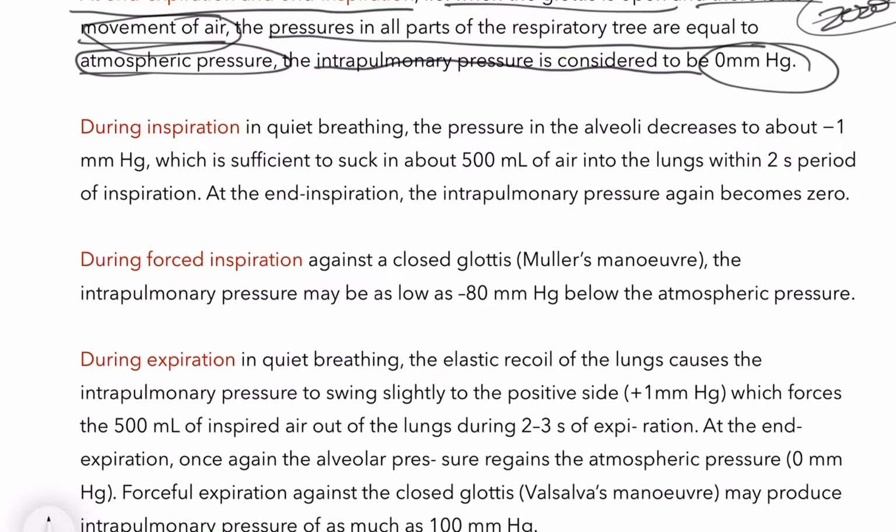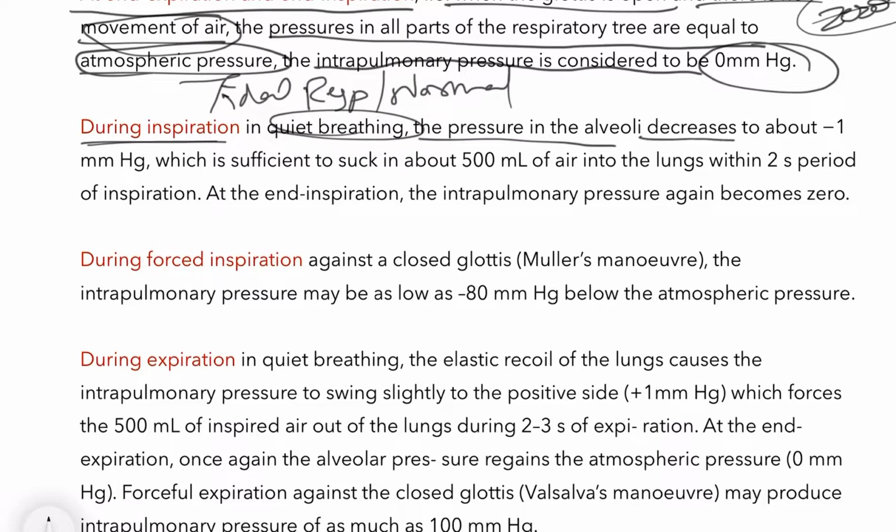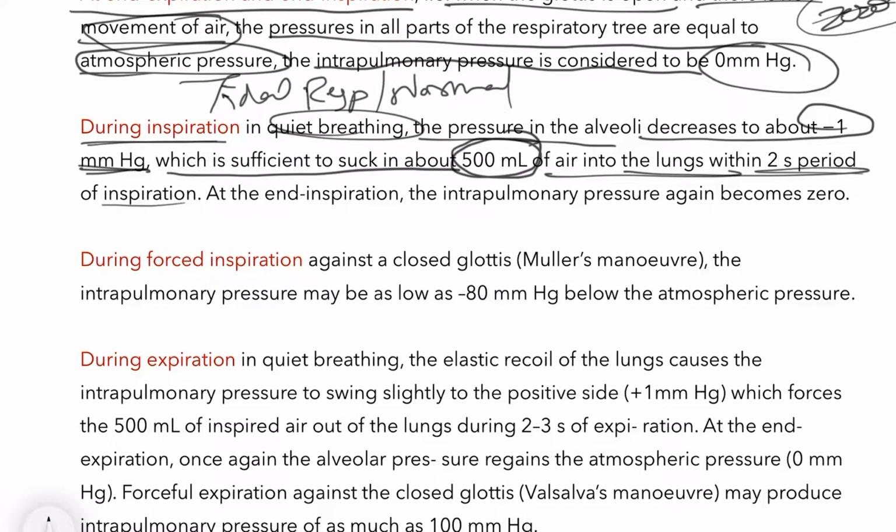Now during inspiration, that is quiet breathing, tidal respiration or normal respiration, you can say anything, the pressure in the alveoli decreases by about minus 1 mm Hg, which is sufficient to suck in about 500 ml of air into the lungs within 2 seconds of inspiration. So when there is a decrease of minus 1 mm Hg, approximately 500 ml of air is sucked inside the lungs during inspiration, and at the end of inspiration, the intrapulmonary pressure again becomes 0. As we have seen, at end expiration the glottis is open and again it becomes 0.